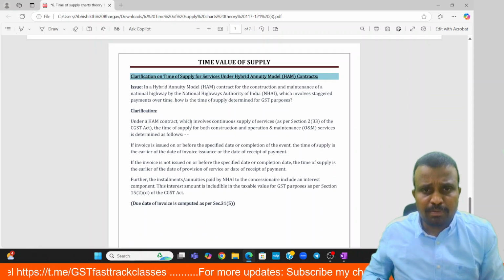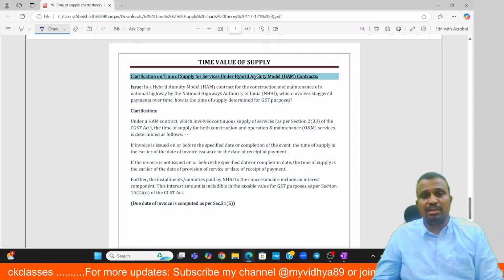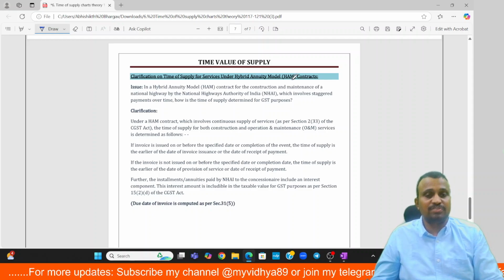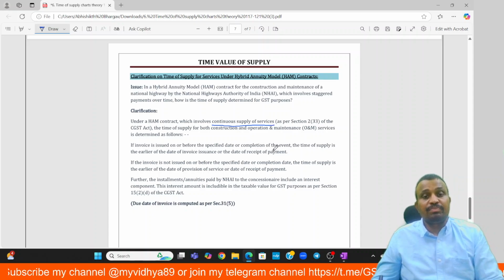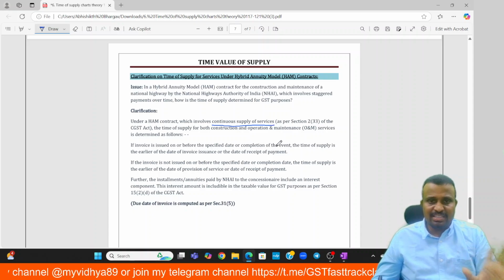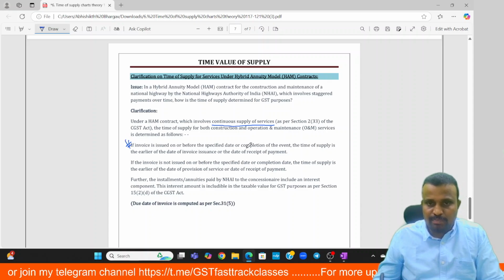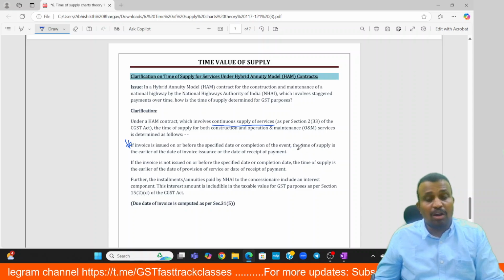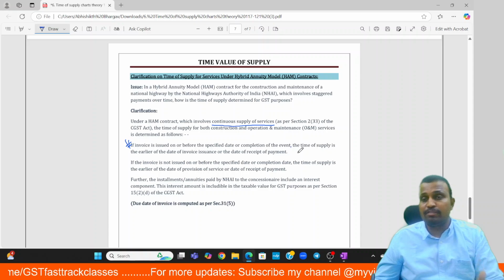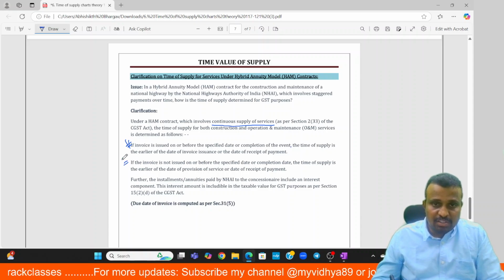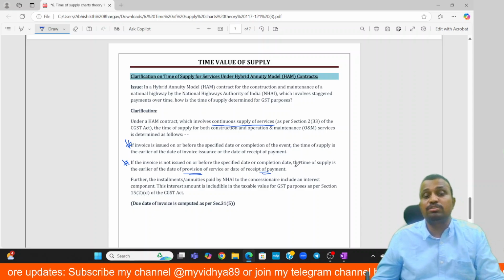Now, clarification on time of supply for services under the hybrid annuity model. In case of hybrid annuity model, we are providing both the construction as well as maintenance services continuously, so it is treated as a continuous supply of service. As it is a service, if the invoice is raised on or before the specified date or completion of the event, then time of supply is date of issue of invoice or date of receipt of payment, whichever is earlier. If the invoice is not raised within the due date, the time of supply is date of completion of service or date of receipt of payment, whichever is earlier.